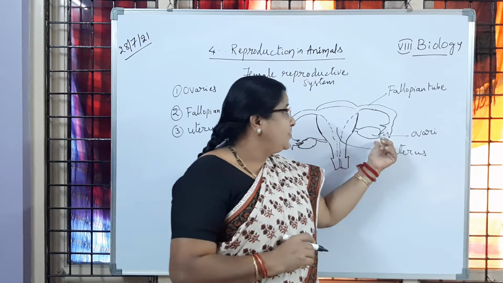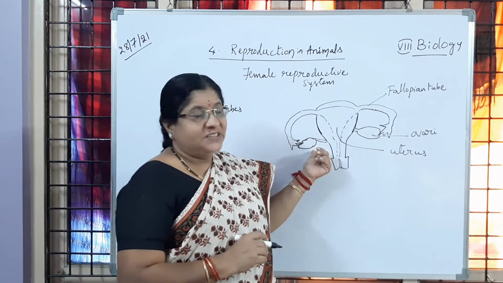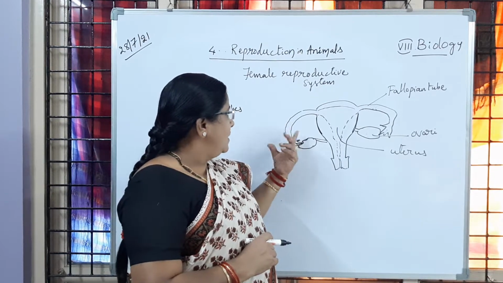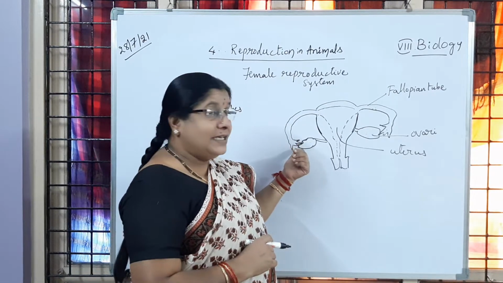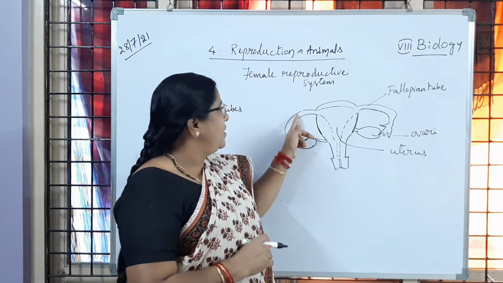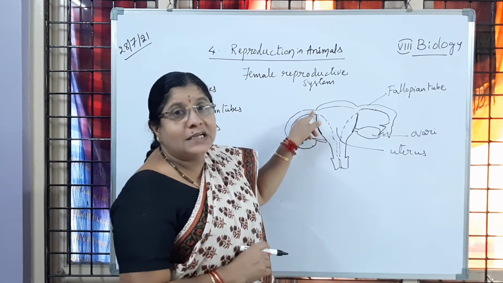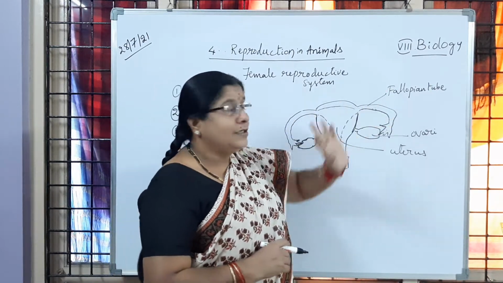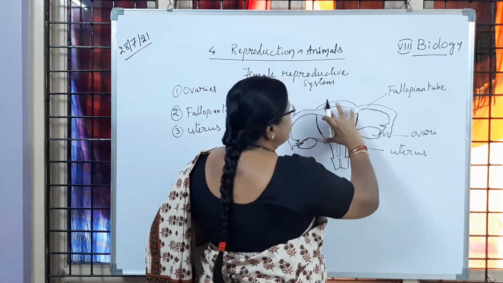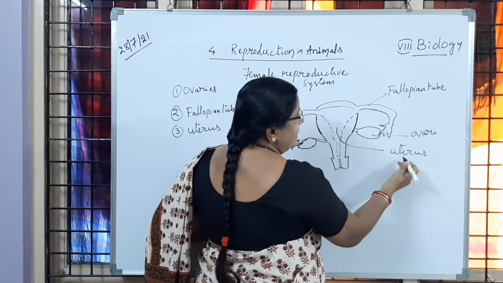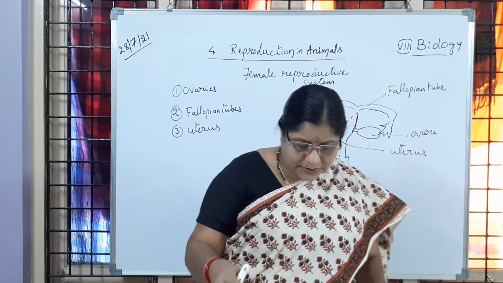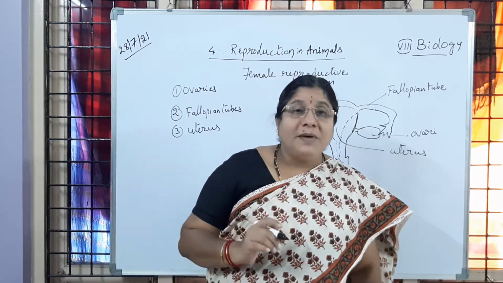So this is the left ovary and this is the right ovary. Each ovary is given off with a funnel-like structure which helps in collecting the ova released by the ovary. That one we call the oviduct, and the oviduct is given off as a tubular portion which we call the fallopian tube. Have you followed? After that, remember, a sac-like structure is present which we call the uterus, where the baby is going to develop. Is it clear? Like that, these are the parts of the female reproductive system.